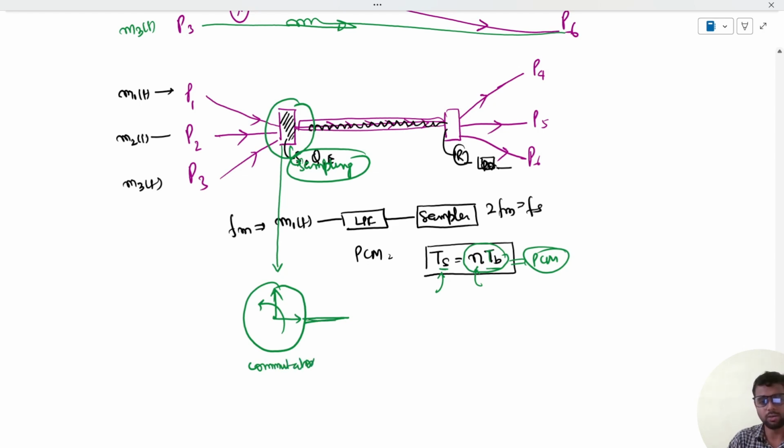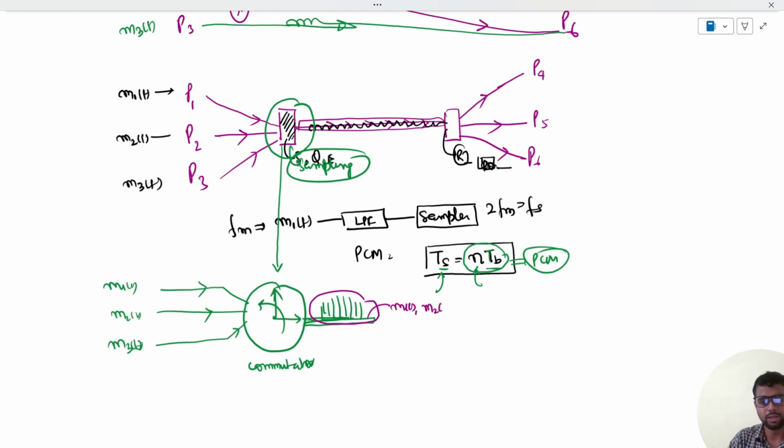So after the commutator, what we are getting? We are getting samples. But here, these samples are not from a single message, but multiple messages. Let's say suppose this m1(t) is given over here, m2(t) is given over here, and m3(t) is given from this side. So these samples that this commutator is generating are basically samples of m1(t), m2(t), and m3(t).